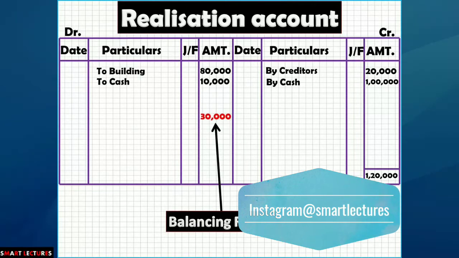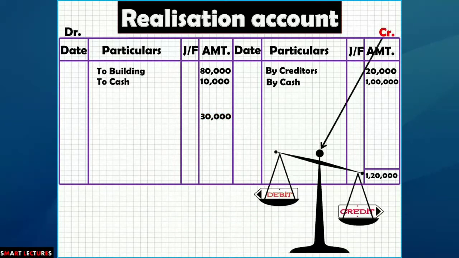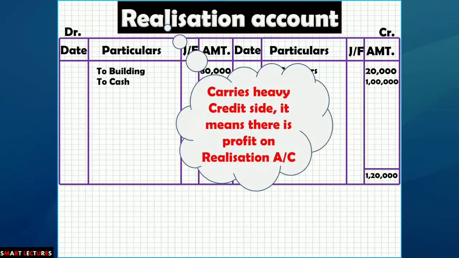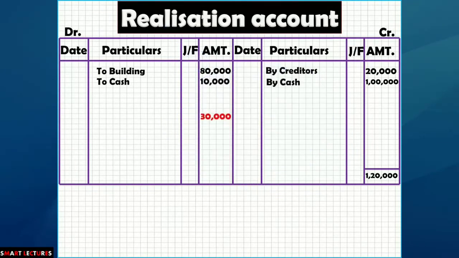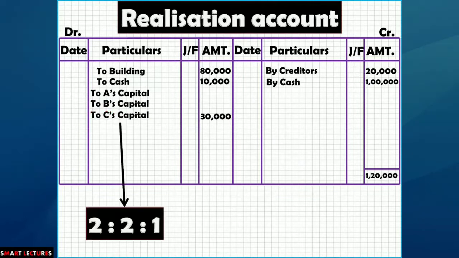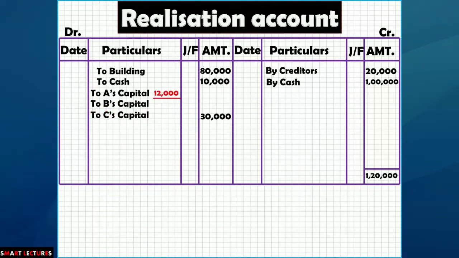You can see that the credit side is heavier. If the realization account carries a heavy credit side, it means there is a profit on the realization account. So this profit of rupees 30,000 will be transferred to the capital accounts, to A's capital, B's capital, and C's capital in the ratio of 2 to 1. That will be 12,000, 12,000, 6,000, and 30,000 in the outer column. So you can see that the realization account has been closed.